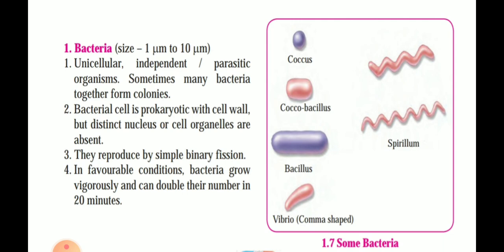In favorable conditions, bacteria grow vigorously and can double their number in 20 minutes. If the condition wherever they are placed has proper moisture, proper nutrition, a good atmosphere and warmth, then they can double in number. That means within 20 minutes they can become many, they can become thousands.